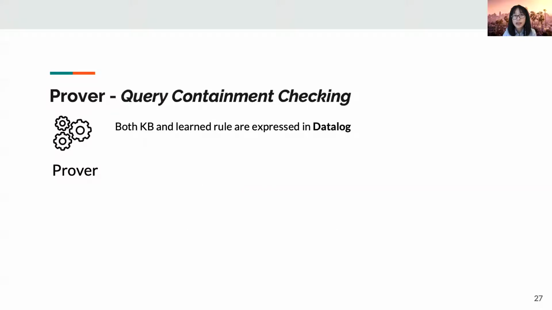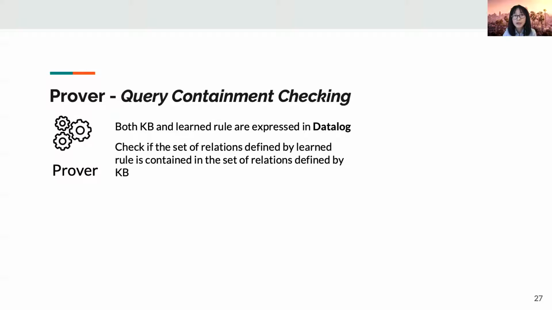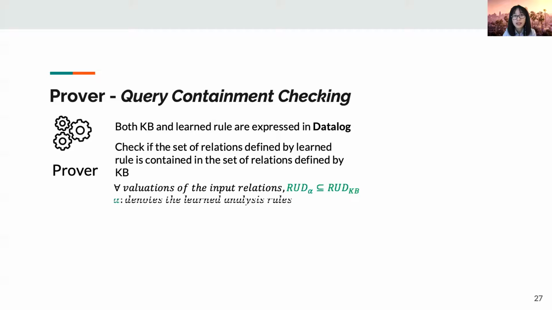Since both KB and our learned rules are expressed in Datalog, the entailment checking can be reduced to query containment checking, which is to check if the set of relations defined by our learned rule is also contained in the set of relations defined by KB. Here, I will use the diagram to demonstrate our idea.